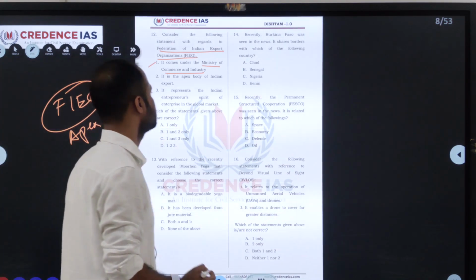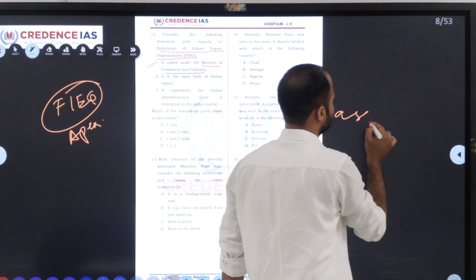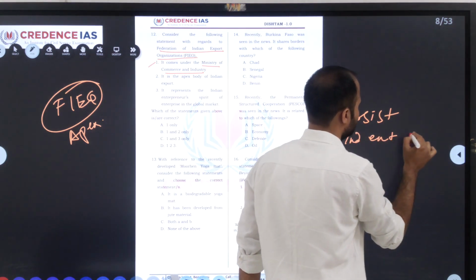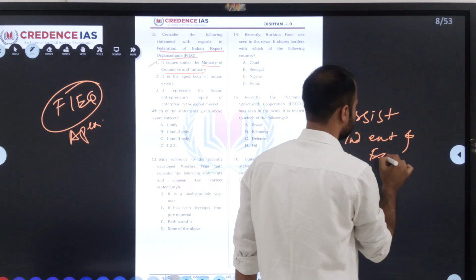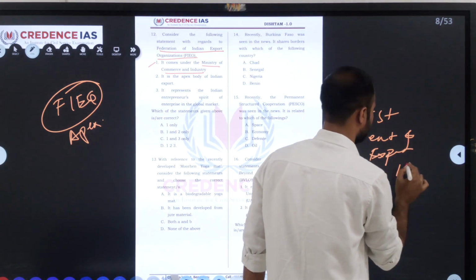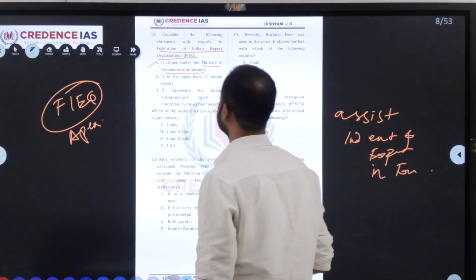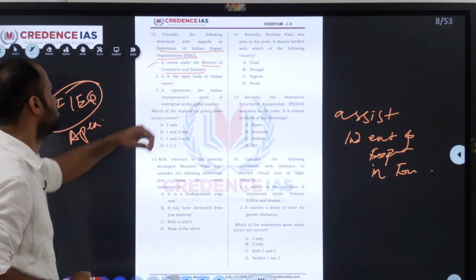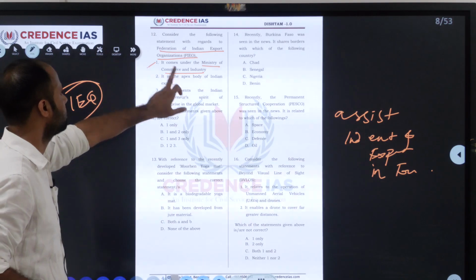So what they will do is assist Indian entrepreneurs and exporters in foreign markets. They will encourage, they will assist. This is the main function of the Federation of Indian Export Organisations. So it comes under the Ministry of Commerce and Industry.